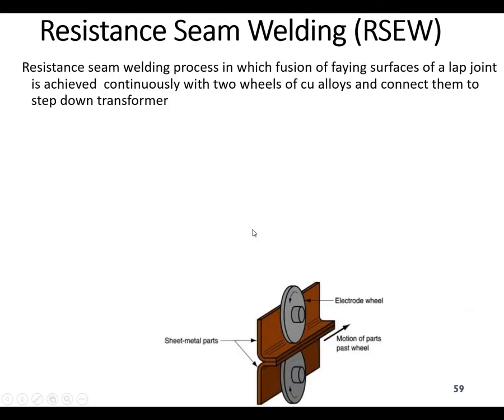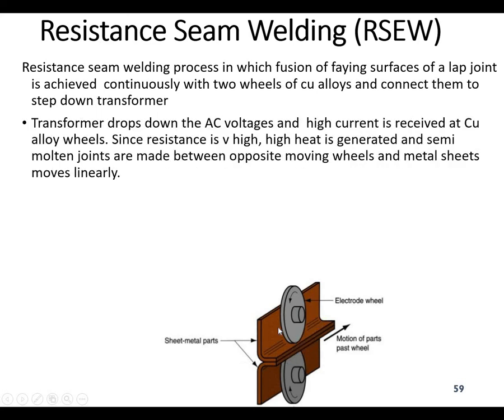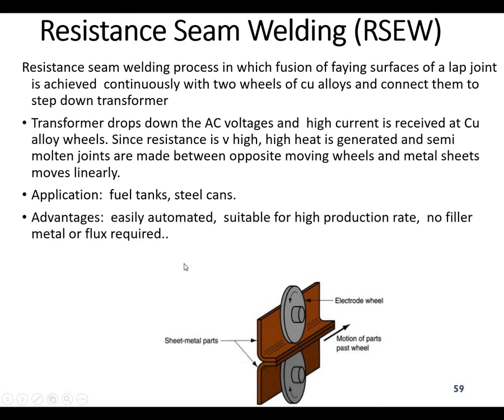Another type of resistance welding is seam welding. This is again a type of resistance welding, but here you can make a seam over the whole process. In spot welding you only generate a spot, but here you can make a complete seam. Especially you use roller type electrodes, where the rollers are revolving, one positive and the other negative. You can make fuel tanks and steel cans, and there are certain advantages: the process can be automated, it is suitable for a high production rate, and no filler metal or flux is required.